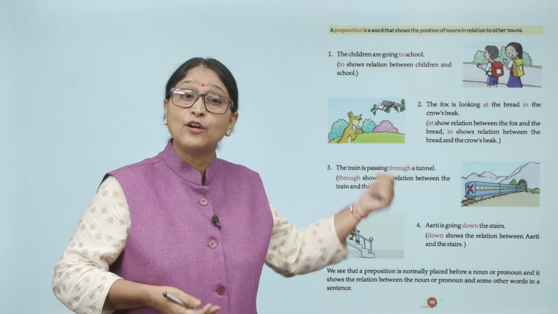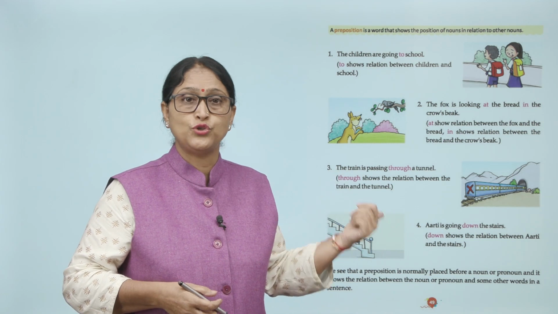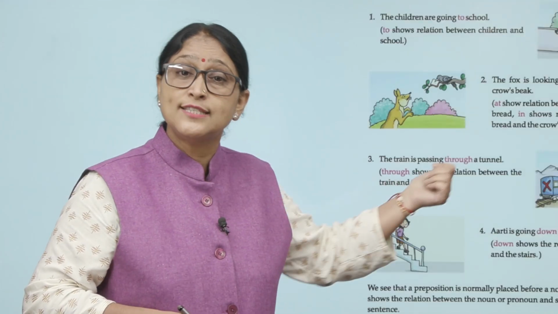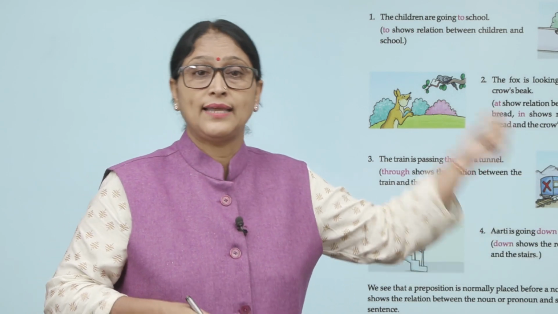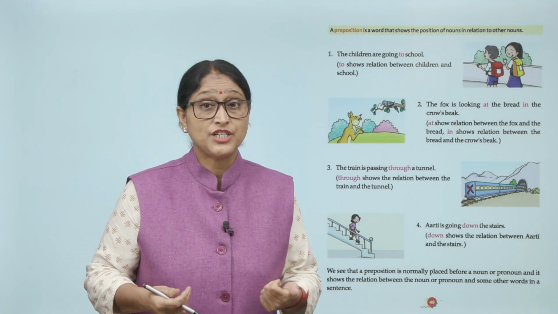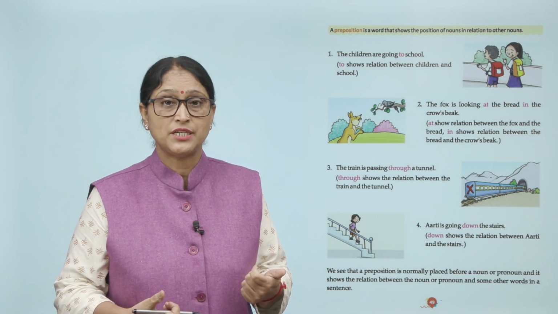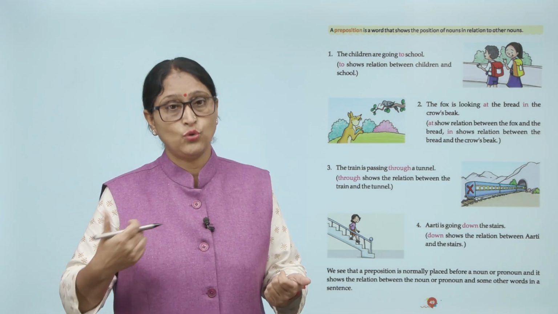The children are going to school. To shows relation between children and school. Second, the fox is looking at the bread in the crow's beak. At shows relation between the fox and the bread, and in shows relation between the bread and the crow's beak.